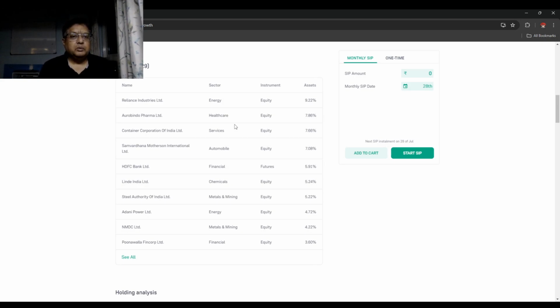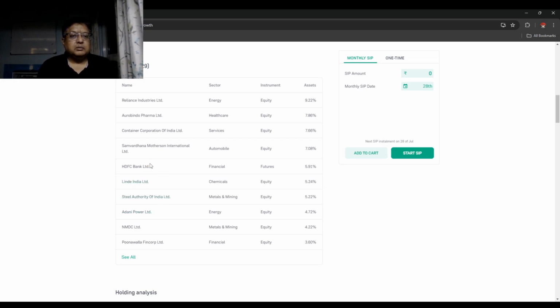There are 29 holdings, which has got Steel Authority, HDFC Bank here at 5.91%, Container Corporation, Reliance, Aurobindo Pharma, etc. These are all the Adani Power, NMDC, and Poonawalla Fincorp. So these are the holdings of this particular mid cap fund.